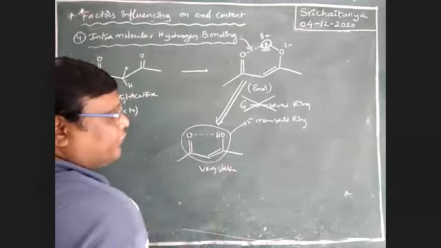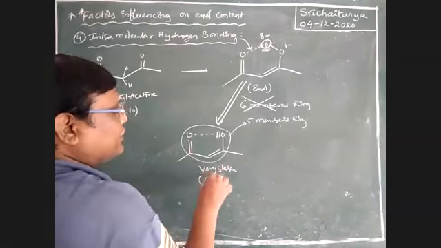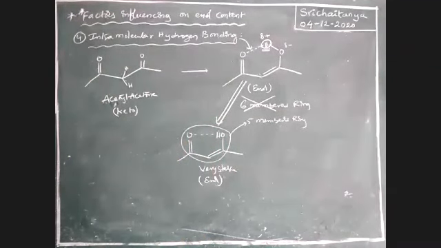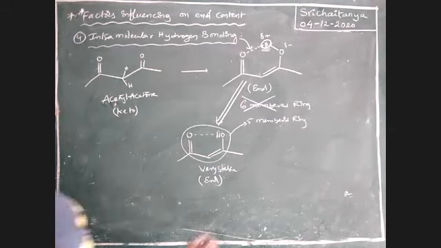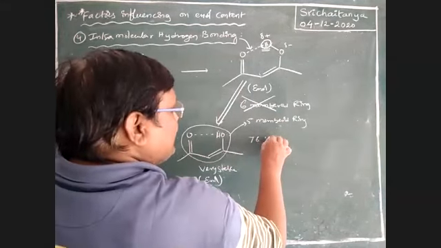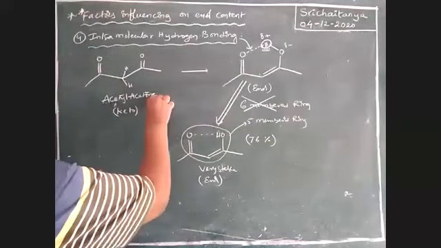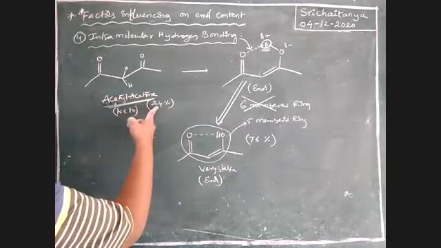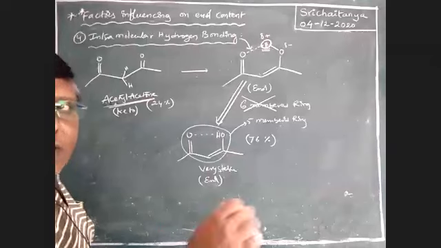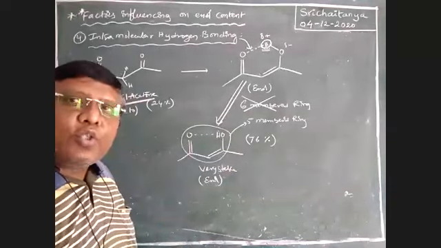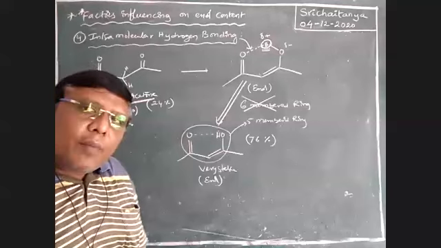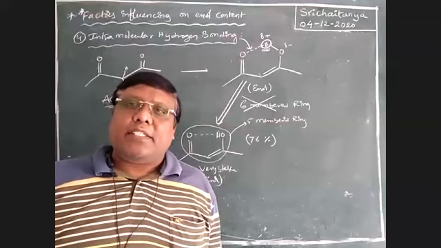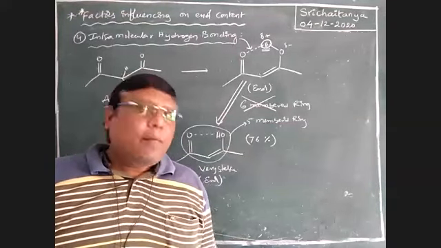Very stable. Therefore, the enolic form is more stable here because of the formation of intramolecular hydrogen bonding. Almost 76% is enol and 24% is keto. That means in acetyl acetone, the keto form is just 25% and the enol form is 76%, so more enolic content is available. This is due to intramolecular hydrogen bonding. Whenever intramolecular hydrogen bonding is possible in the enolic form, the percentage of enol also increases. Please keep this in mind.